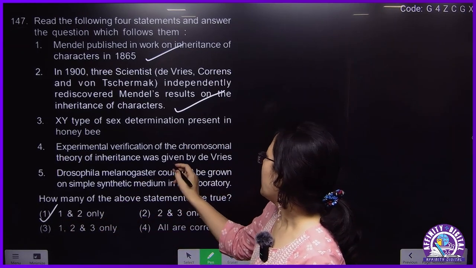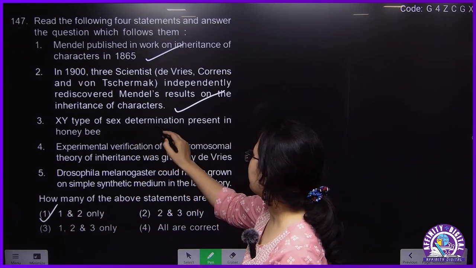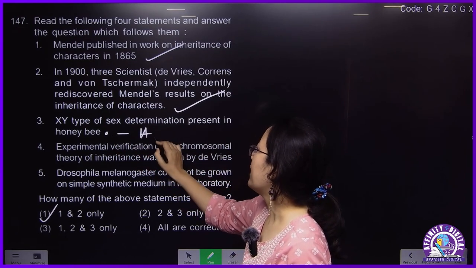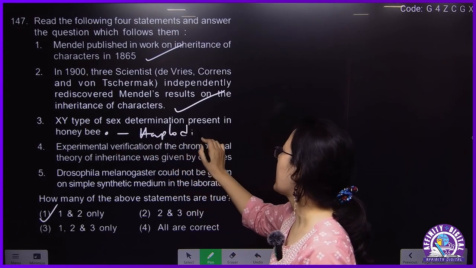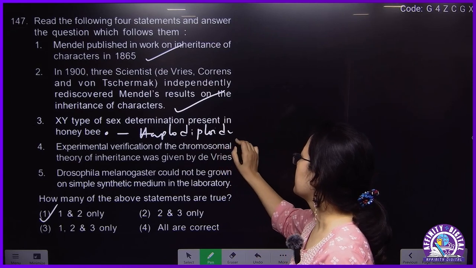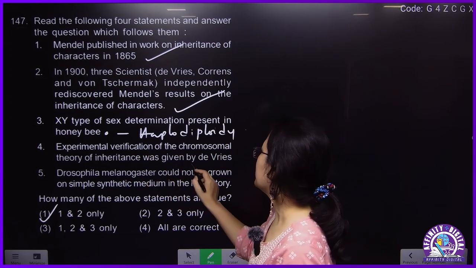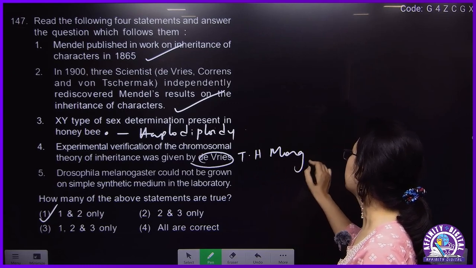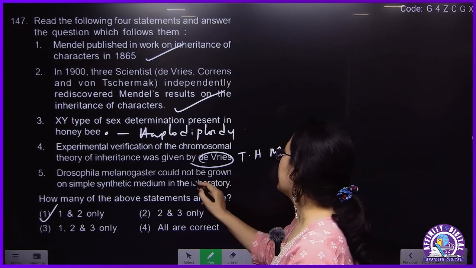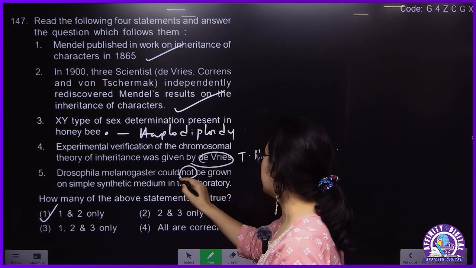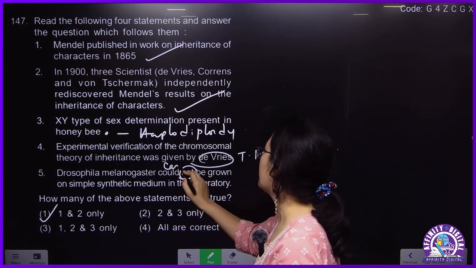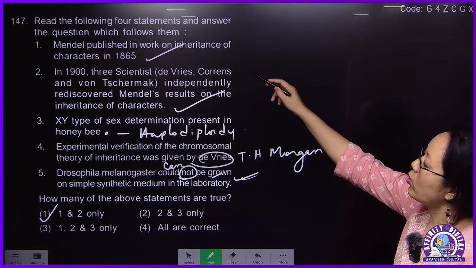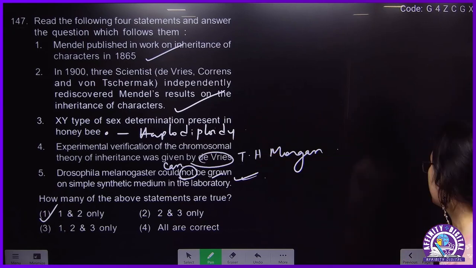Why? XX type and XY type sex determination does not represent the honeybee. Honeybee will have haplodiploidy. Experimental verification will be by T.H. Morgan. It could not be grown, but it is written here that it can be grown. So that is why only 1 and 2 are correct.